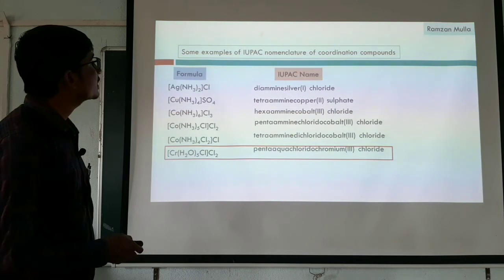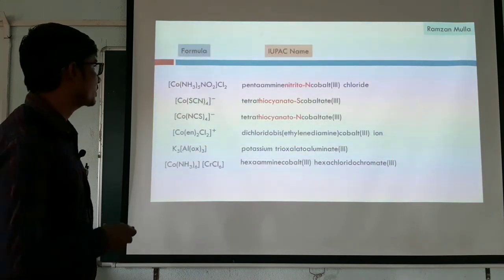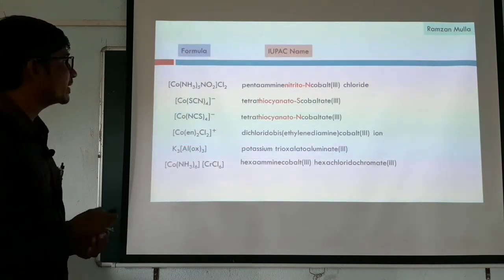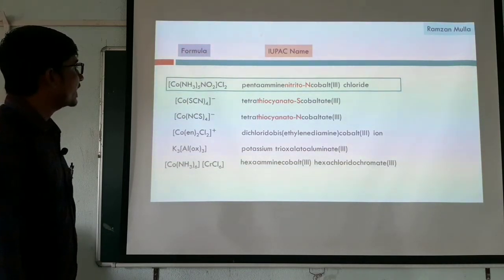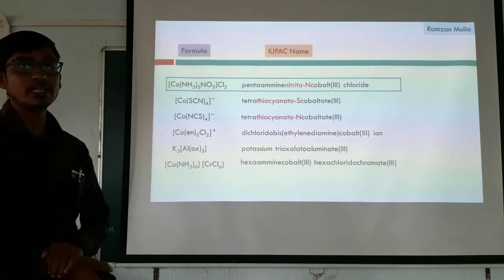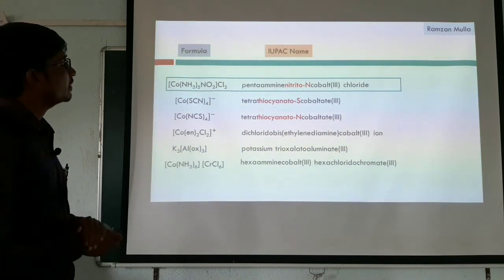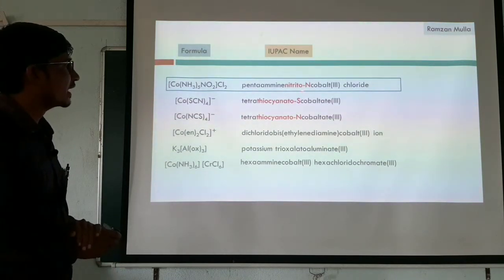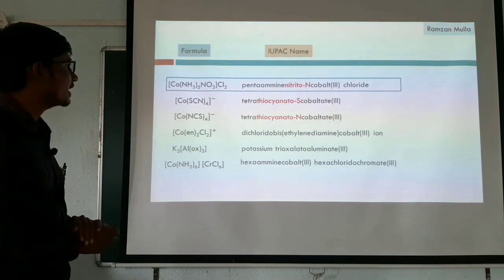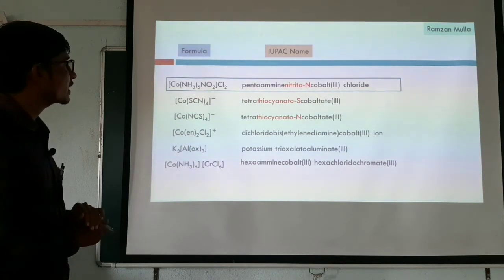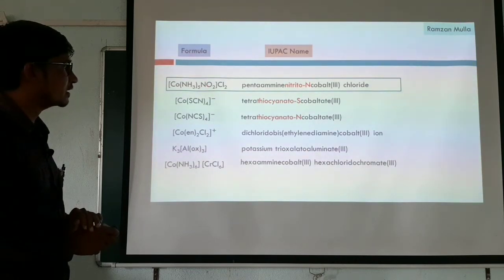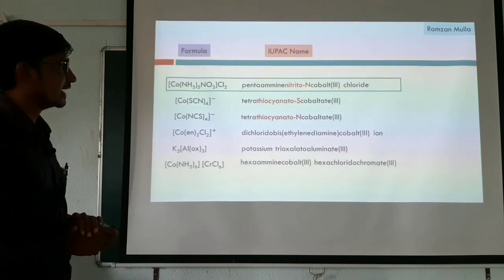In the next slide we have some more examples. Here I have taken some ambidentate ligands. In the first complex we have an ammine ligand and a nitrite ligand. The name of this complex is pentaamminenitrito-N. Here I indicated the mode of attachment to the central metal ion. Nitrite is bonded through the nitrogen atom, so I represented it as N.